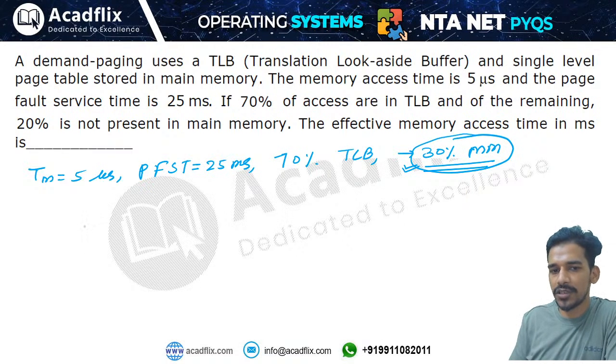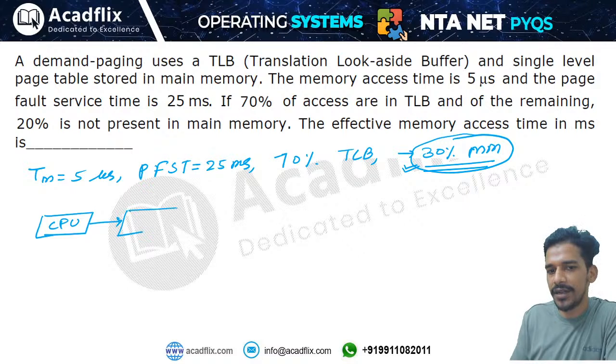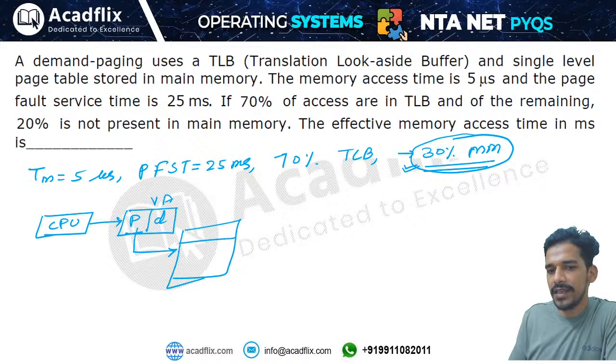So understand the process. What is the process here? The CPU will generate a virtual address, page number and offset. You take this page number and go into the TLB. If you are making 100 accesses, 70% are found, that means there will be a 70% hit in TLB, and 30% miss.